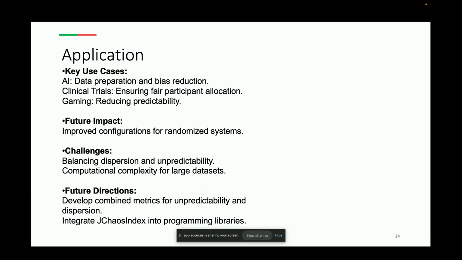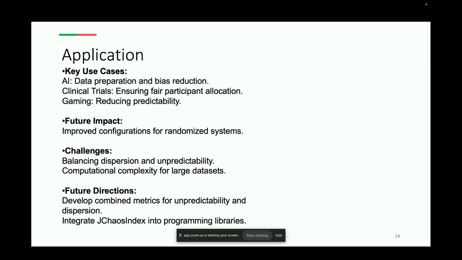Now, coming to the application of this, JChaosIndex can have diverse applications in, for example, AI. It can help prepare data sets that are free of bias, improving the model's accuracy, and it can also improve the implementation of the 80/20 rule. In clinical trials, it ensures fair participant allocation, which is critical to get unbiased results.